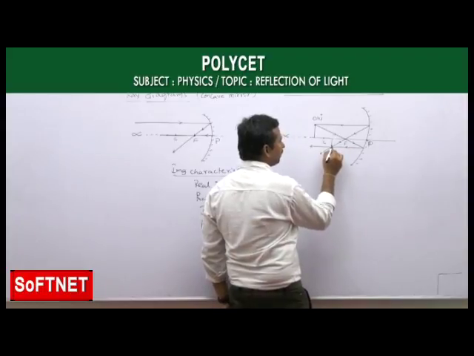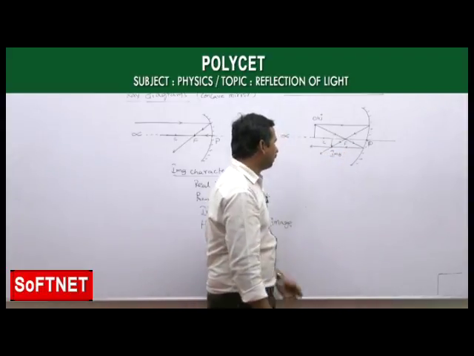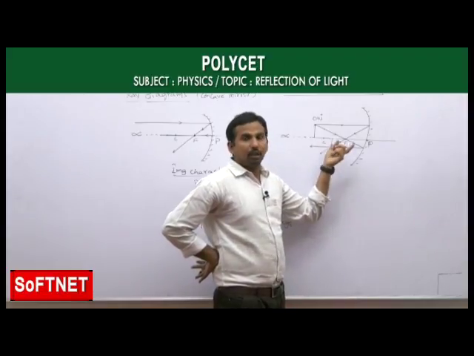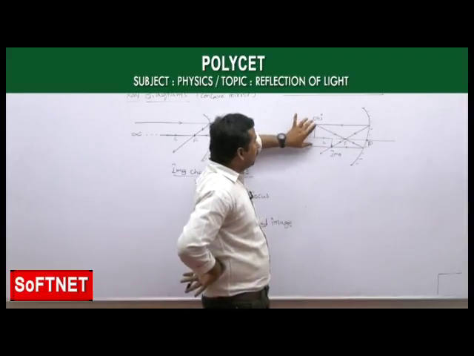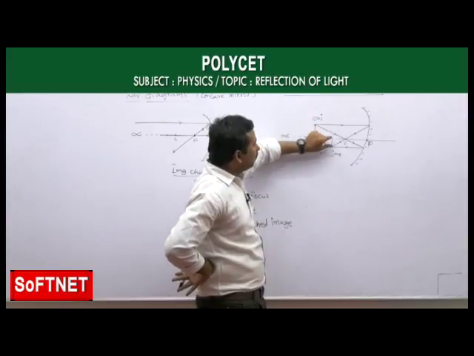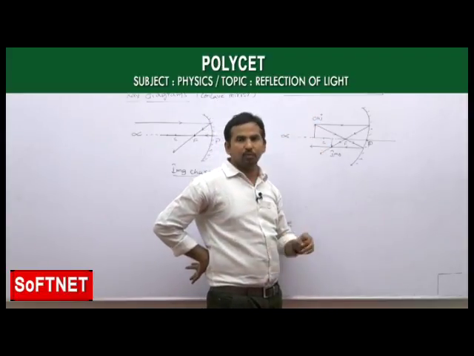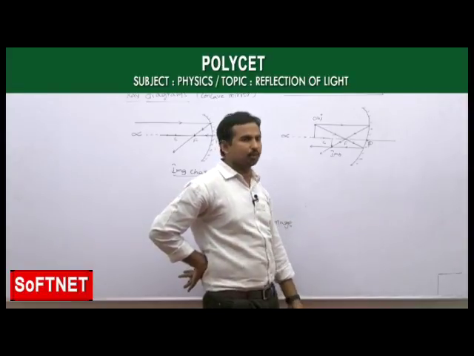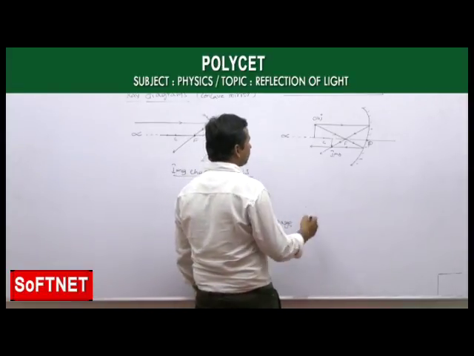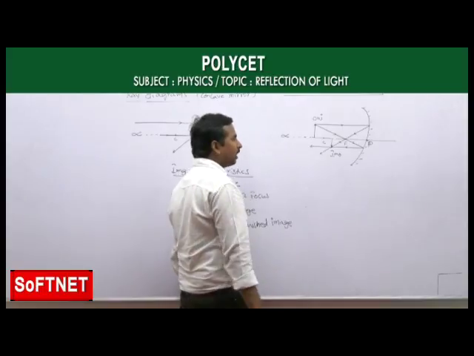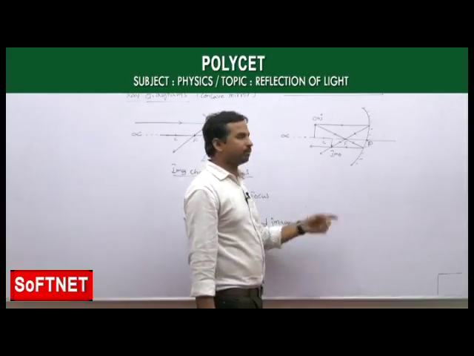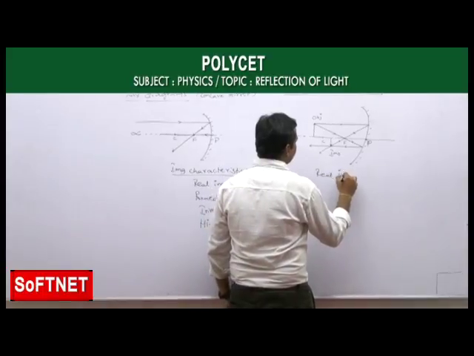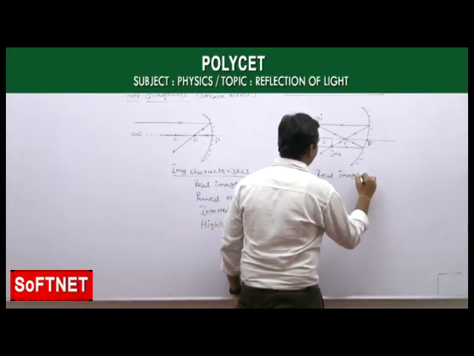Okay, then both the reflected light rays, this is our first reflected ray and this is our second reflected ray, are meeting at a point, and you can see that that point is in between C and F. Not only that, the size of the object is more, whereas the size of the image is less. We call these types of images diminished images. Again, both the reflected light rays are really meeting at a point. That's why it is called a real image.